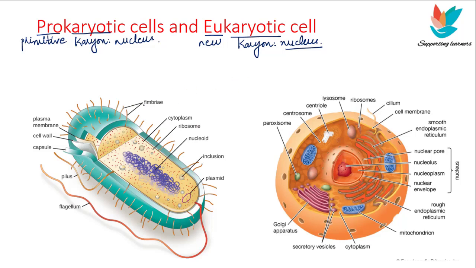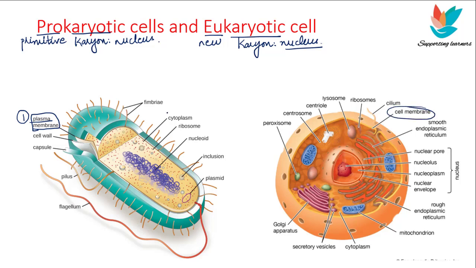So now let's compare them. First look at their similarity. What are the similarities between these two cells? First of all, every cell, whether it's prokaryotic or eukaryotic, has a plasma membrane. Plasma membrane is the outer covering of the cell, which separates the contents of the cell from the external environment. Okay, so prokaryotic cells have this cell membrane, and the eukaryotic cells also have this cell membrane over here.